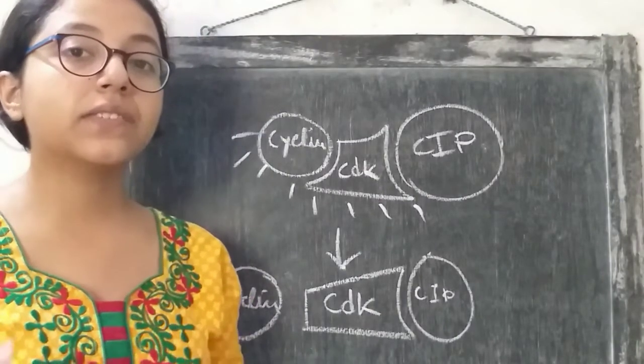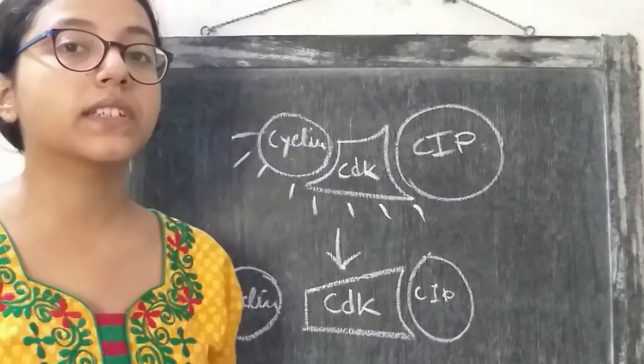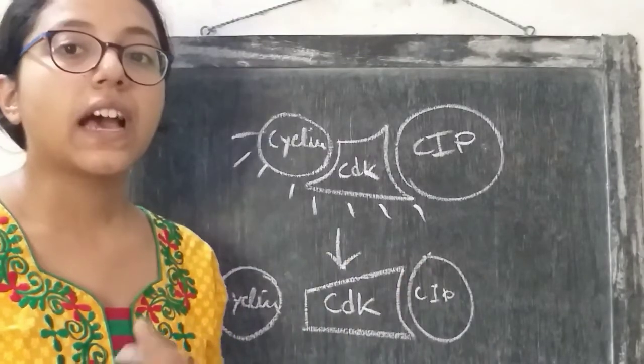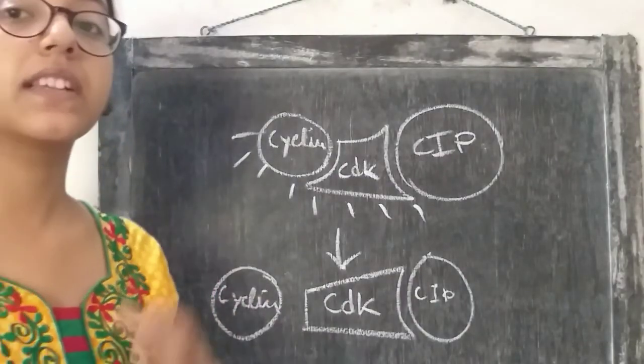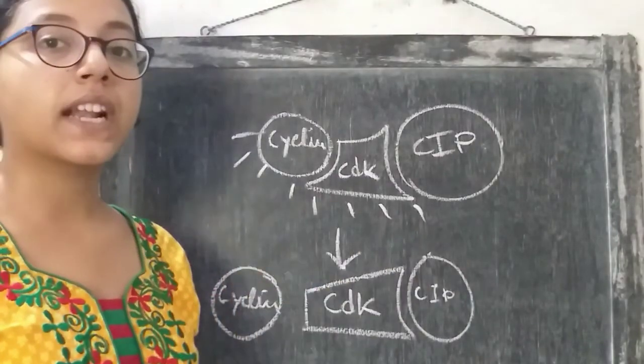So these are the ways by which the target protein is regulated by cyclin CDK complex, and we can regulate the cyclins, and the cyclin CDK complex itself is regulated. So this is the entire process.